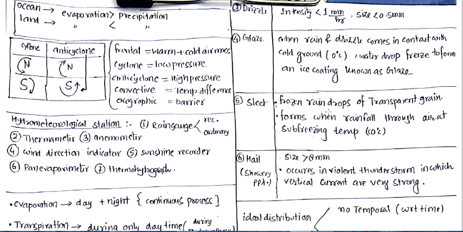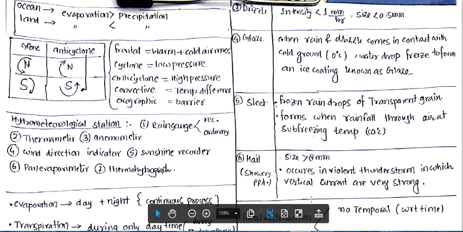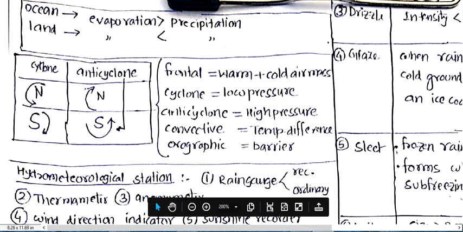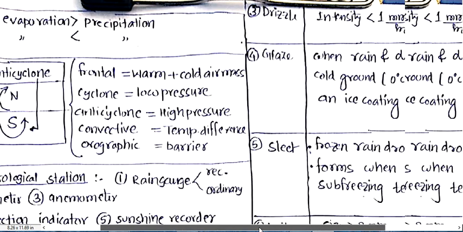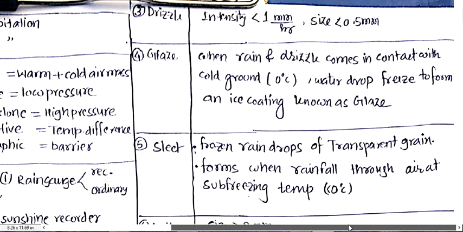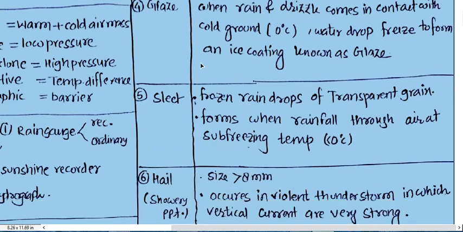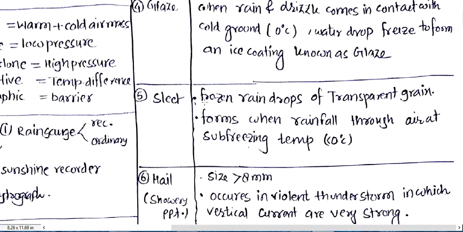Okay, the next part is sleet. So I am just zooming in. Glaze, when glaze is done. Now sleet, when frozen raindrops of transparent grain.